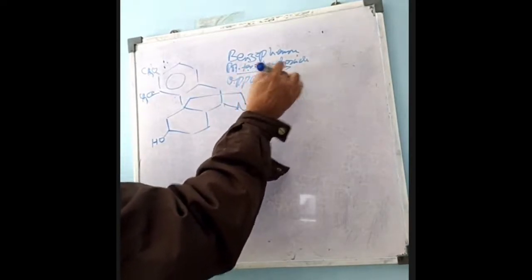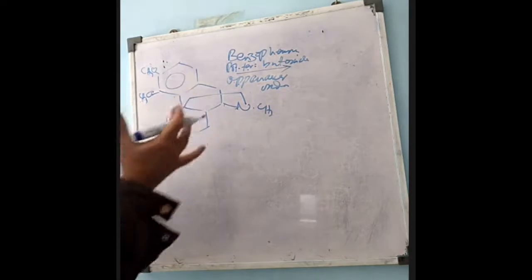Oppenauer oxidation. It is not open air, somebody was saying open air. It is the name of the oxidation, named after Oppenauer. It is a special type of oxidation in which any alcohol, if treated with acetone in presence of tertiary butoxide, normally potassium tertiary butoxide, though aluminum tertiary butoxide can also be used, then the alcohol will be converted into ketone.